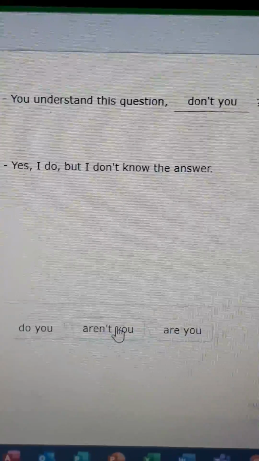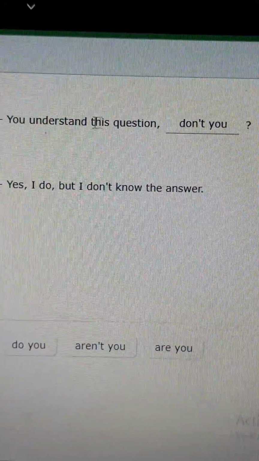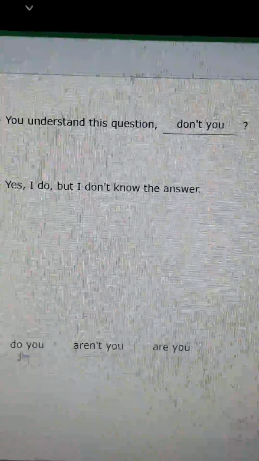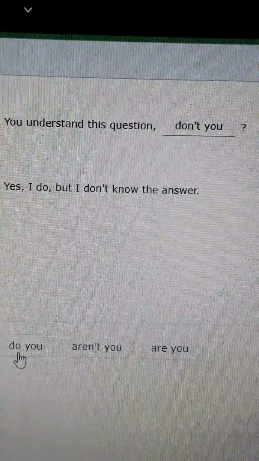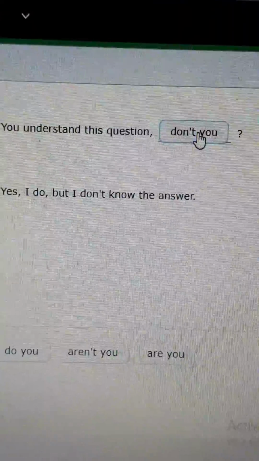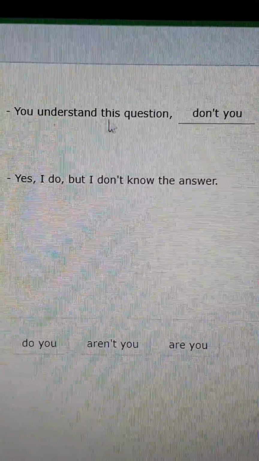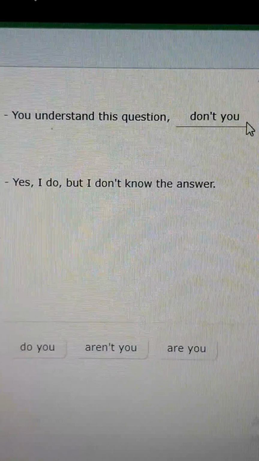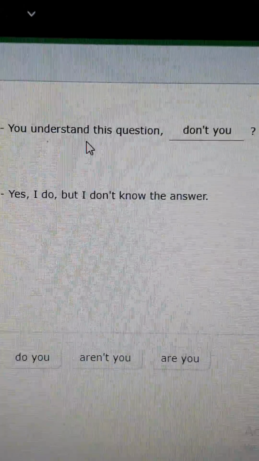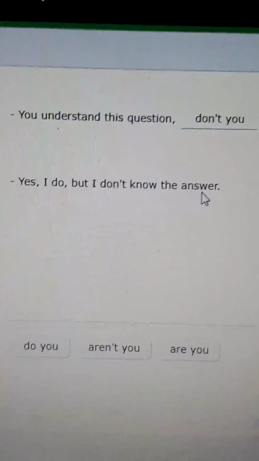"Aren't you?" No, because we don't have any verb to be here. So "do you?" We can't use "do you" because this is positive, so we need a negative form. "Don't you?" Es como decir, tú entiendes esta pregunta, ¿no es así? It's like confirming the same information. And the answer, yes, I do, but I don't know the answer, okay?